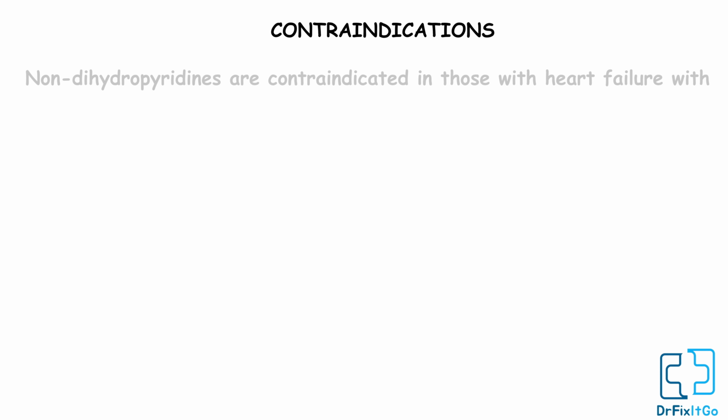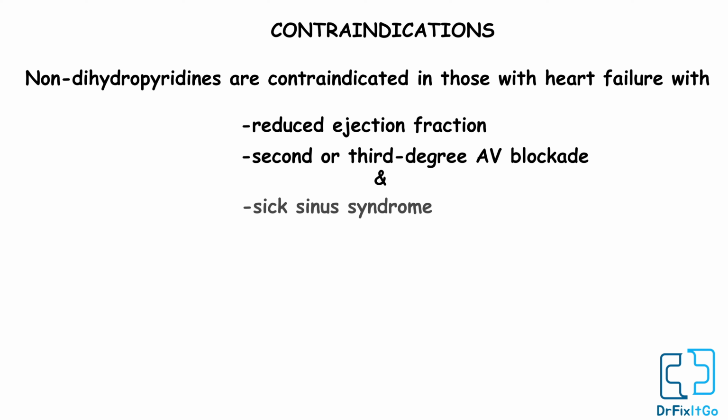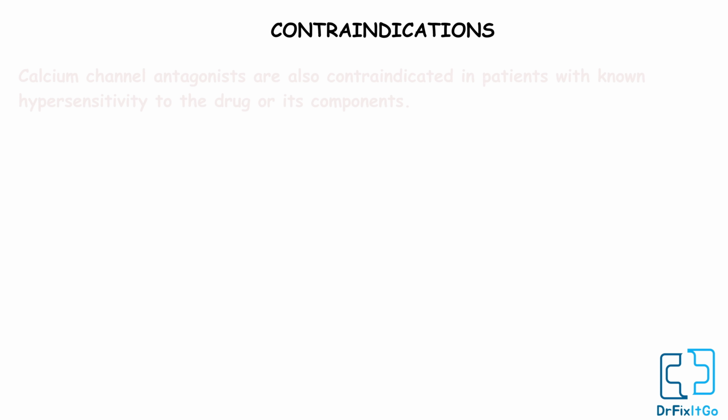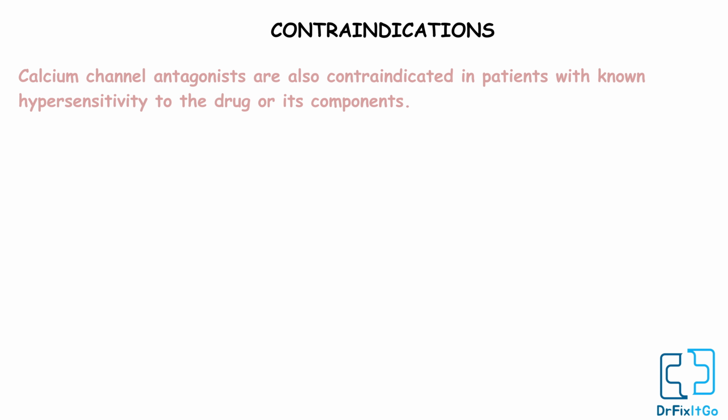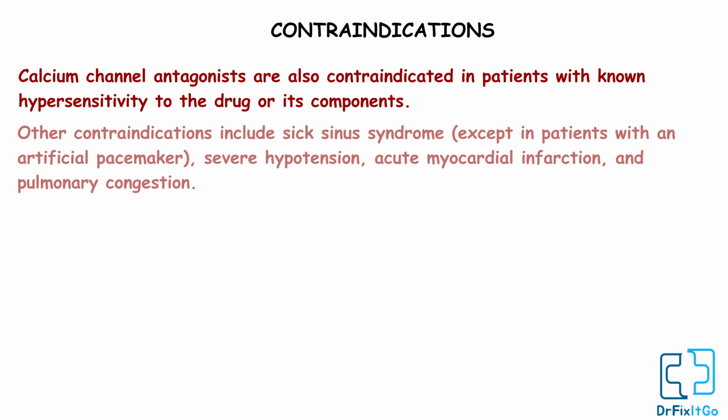Contraindications. Non-dihydropyridines are contraindicated in those with heart failure with reduced ejection fraction, second or third degree AV blockade, and sick sinus syndrome because of the possibility of causing bradycardia and worsening cardiac output. Calcium channel antagonists are also contraindicated in patients with known hypersensitivity to the drug or its components. Other contraindications include sick sinus syndrome, except in the patient with an artificial pacemaker, severe hypotension, acute myocardial infarction, and